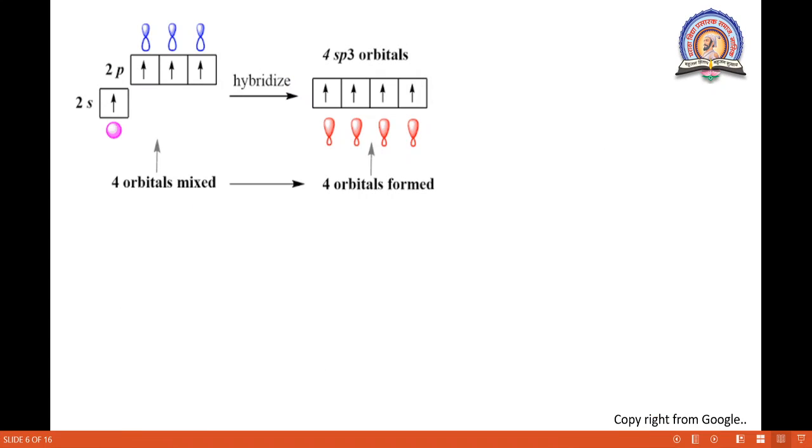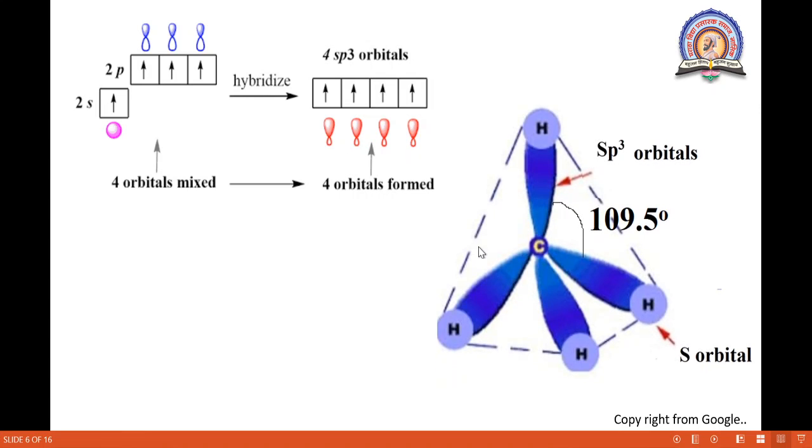The diagrammatic representation of sp3 hybridization: this is the 2s orbital, which has a spherical shape, and the 2p orbitals have a dumbbell shape. They undergo hybridization to form 4 sp3 orbitals. They look like this, the tetrahedral geometry. This is the structure of the methane molecule.